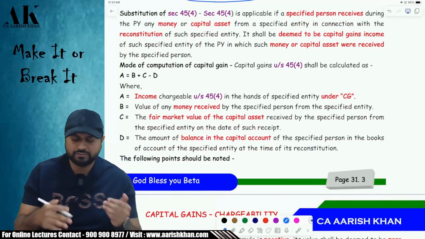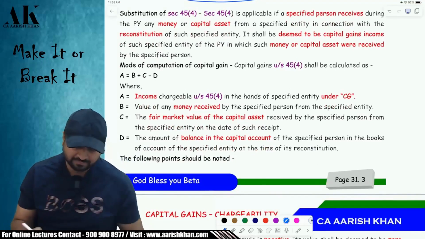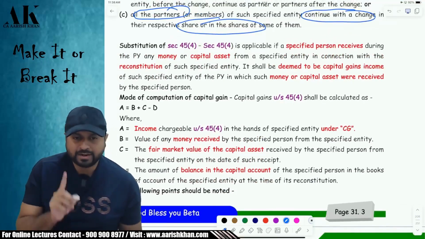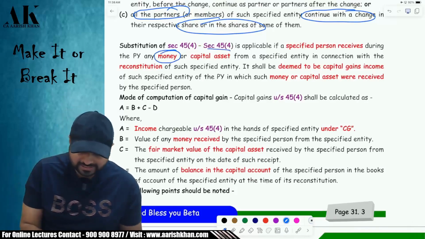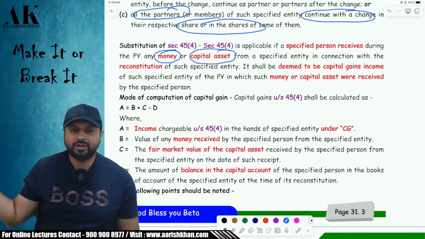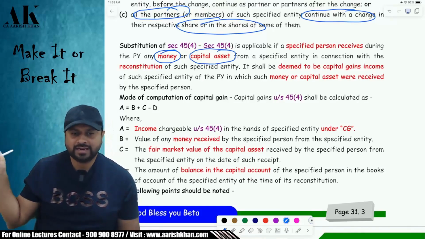Okay. Now coming to 45(4). What is 45(4), sir? 45(4) talks about when a partnership firm gives money, which was not covered in 9B, or gives a capital asset, which was covered in 9B also. Remember? In 9B, capital asset was there.